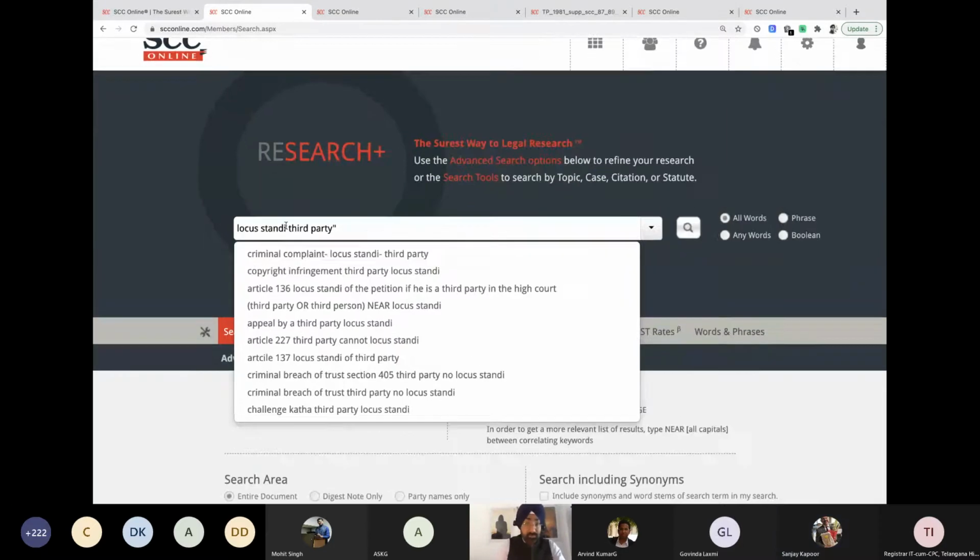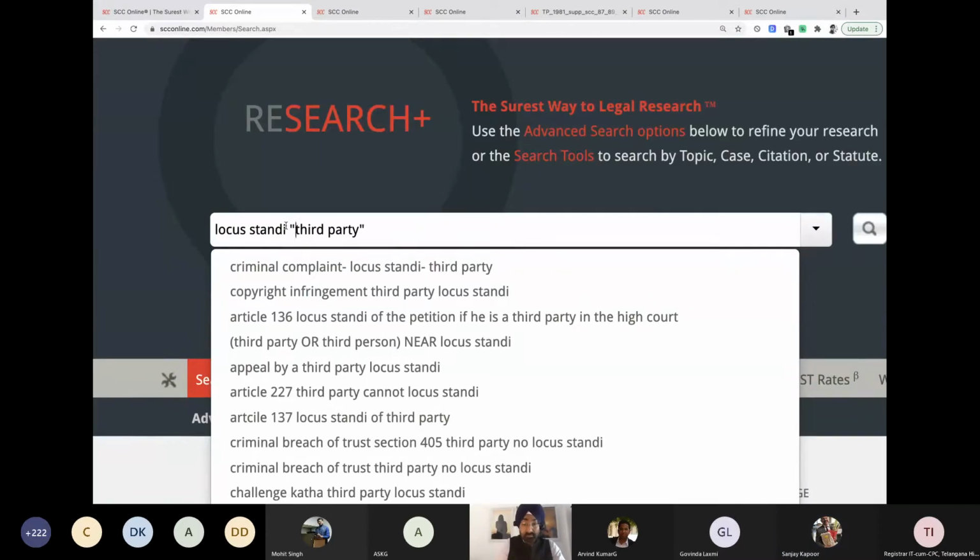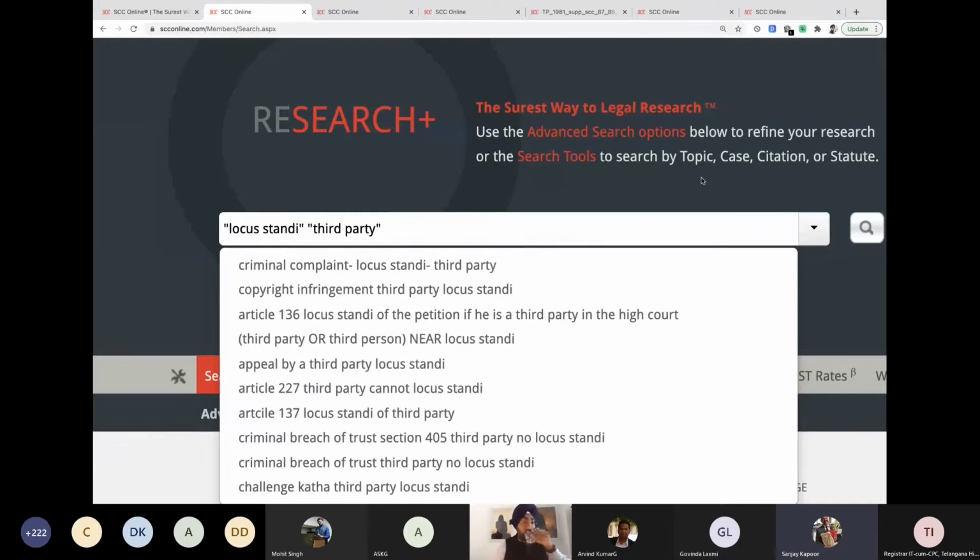We have to put double quotes. Let me zoom in a bit. To make it one word, I'll put these double quotes. When I put double quotes, now locus standi has become one word and third party has become the second word. And what you're suggesting is that for each legal phrase, we have to type double inverted quotes. Is it the same for legitimate expectation? In case we are looking for legitimate expectation, we have to type double inverted quotes. Culpable homicide, res judicata, doctrine of eclipse, public interest litigation, dowry death, anything made of more than one word, double quotes will help you focus your search.